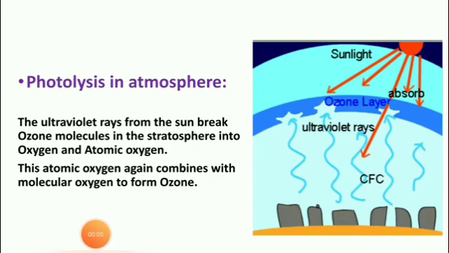Photolysis in atmosphere. The ultraviolet rays, that is UV rays from the sun, break ozone molecules into oxygen and atomic oxygen. This atomic oxygen again combines with molecular oxygen to form ozone. This is photolysis in atmosphere. Students, you will study it in detail in higher classes.